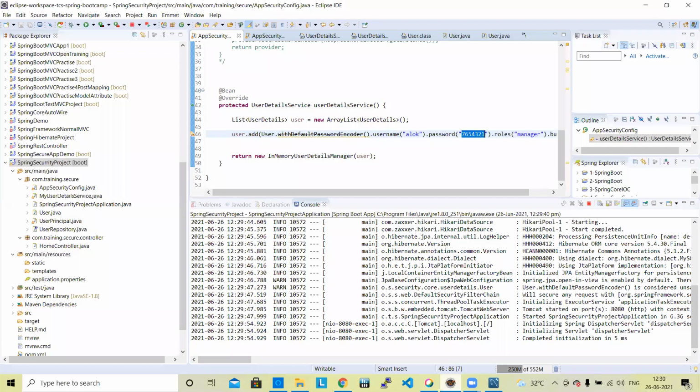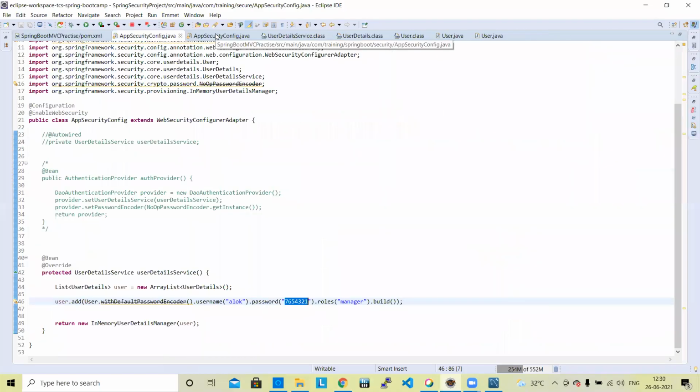Anyway, okay, let me explain. Actually, this is the step, what should be and why it is not working. I need to find out the reason. Actually, it should work with this user ID password. We are going to hard code it in the application. It should work, but anyhow, it is not working. I need to debug it.